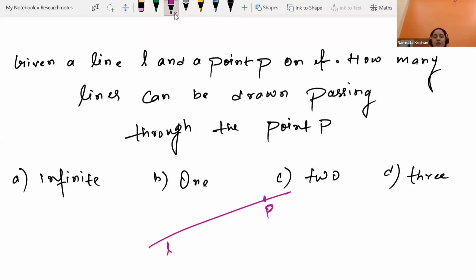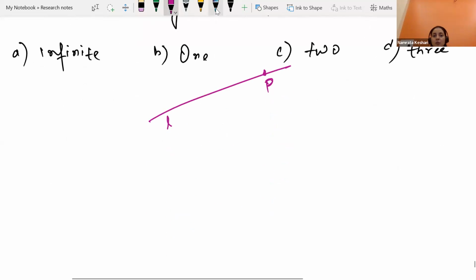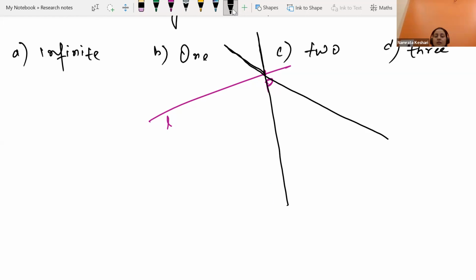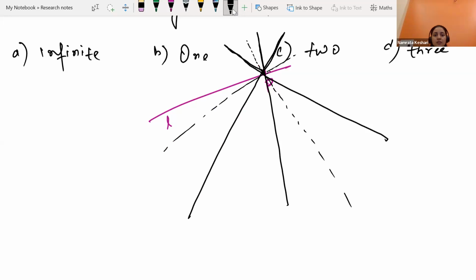From P, we can draw a line, and another, and another.